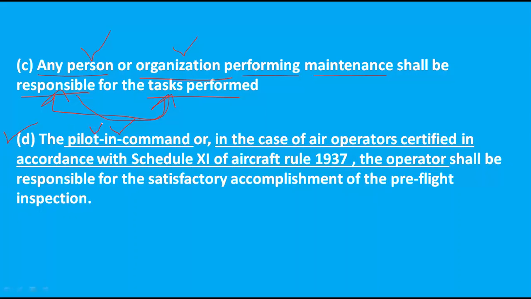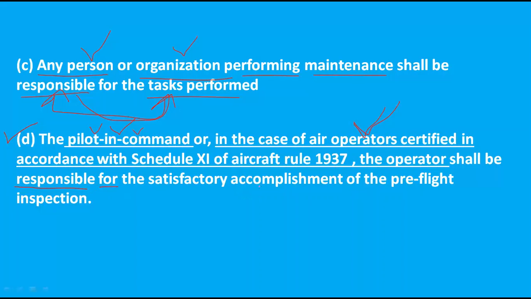The pilot in command, or in the case of a commercial air transport operator, the operator is responsible for what?